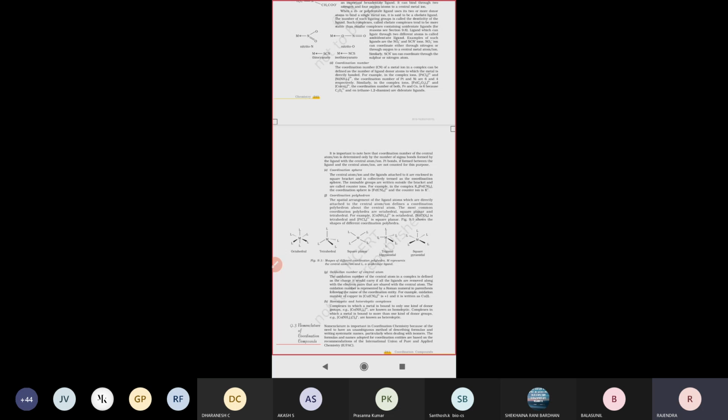What is a coordination entity, what is coordination number, what is a ligand, what is an ambident ligand, what is a chelate ligand: we are using these different words, so that's why this much time is spent explaining this concept. Once again tomorrow morning I will recapitulate whatever we discussed in today's class, and the remaining concepts we will see tomorrow.